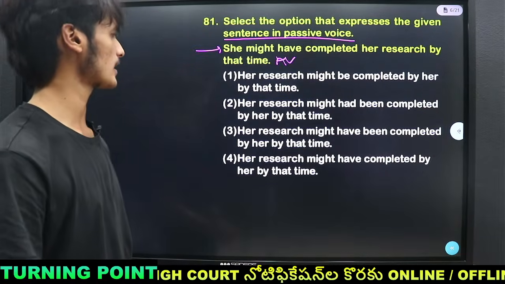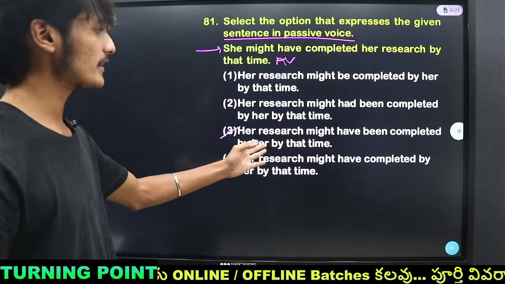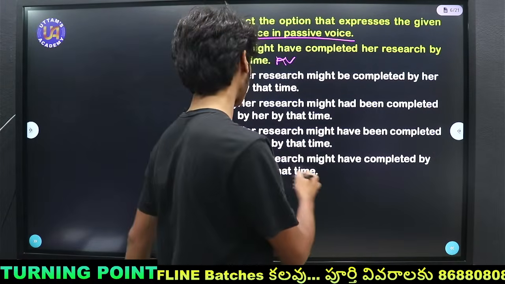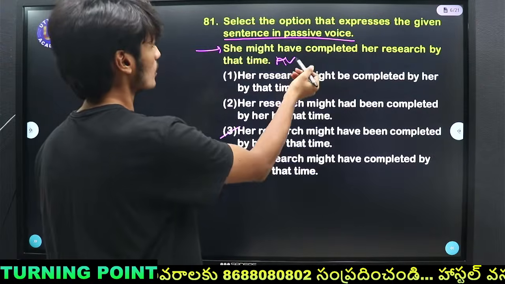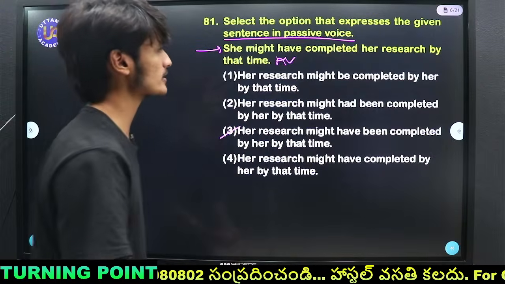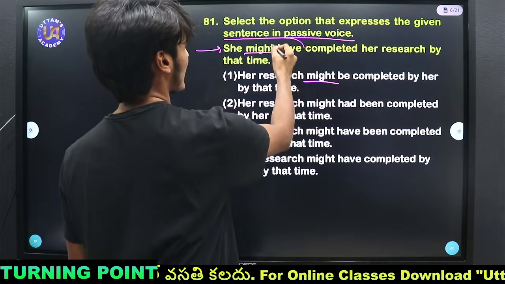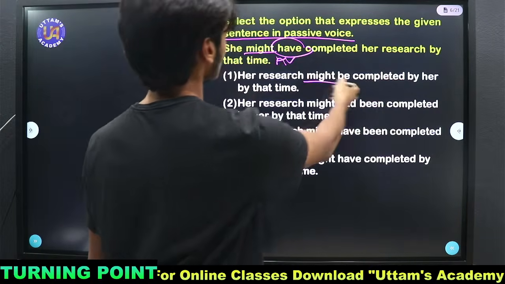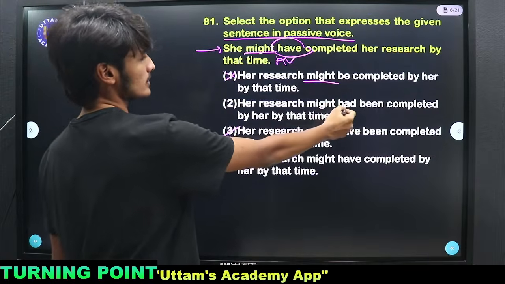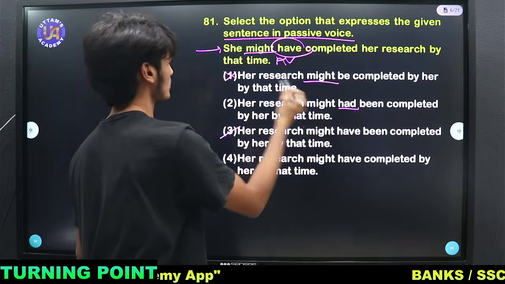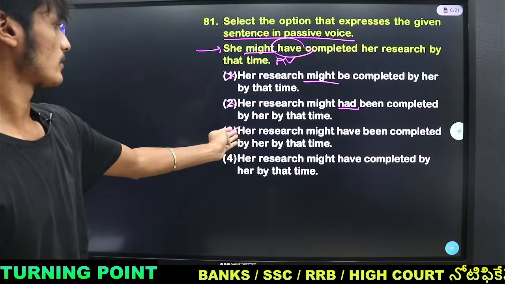So, coming to the answer, the correct one is option 3. Her research might have been completed by that time. As Prasanna and Niranjana said option 1, here we have "might", and the helping verb "have" is missing in the first option. So we have to eliminate this, and here they have changed the tense to "had". So we can eliminate this. So the two options are 3 and 4.